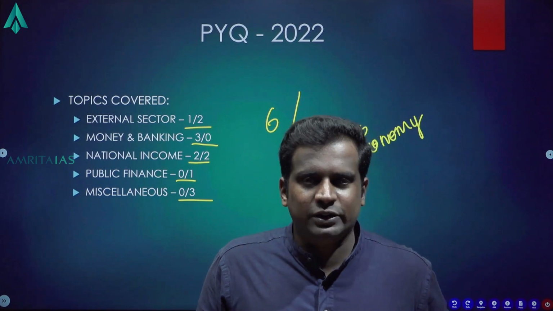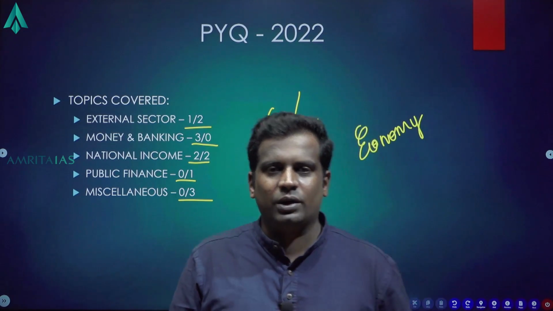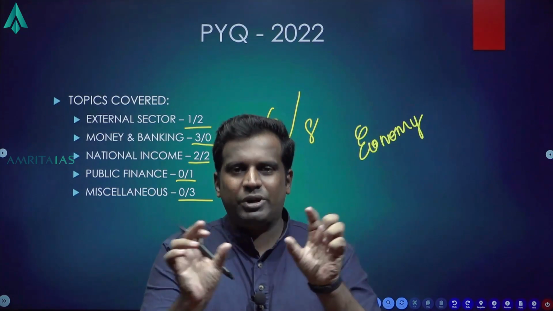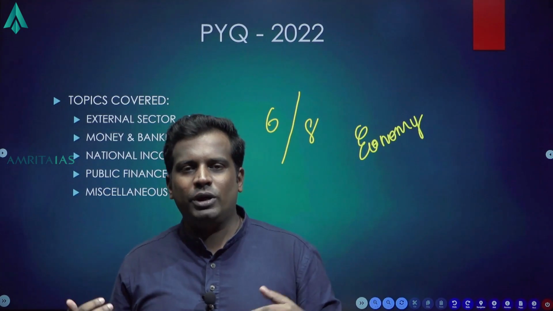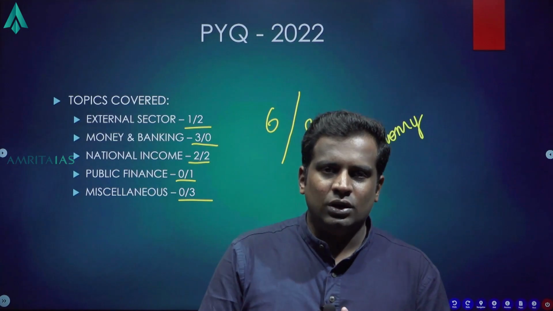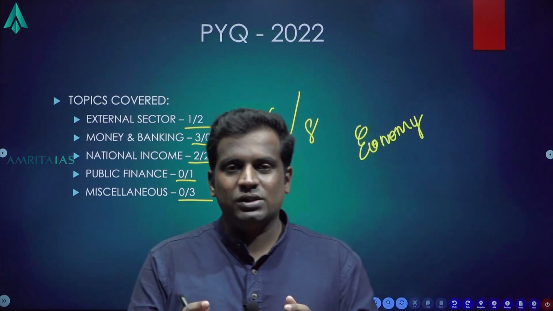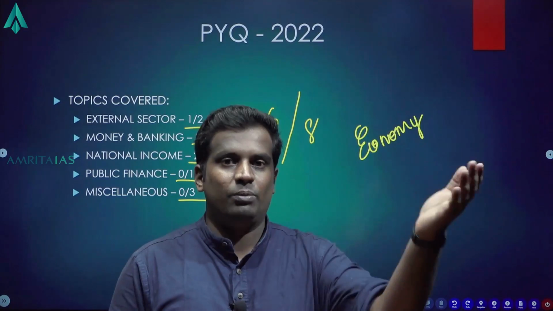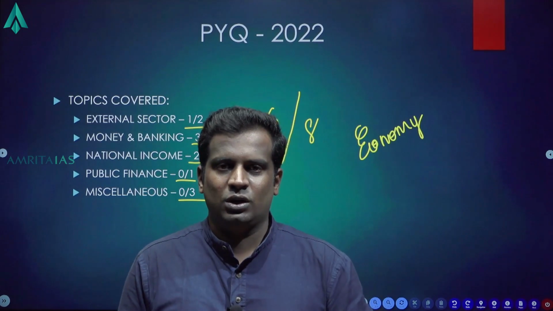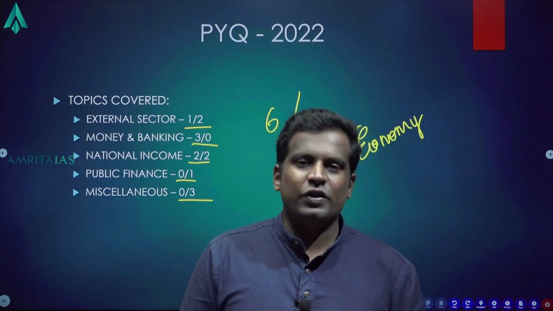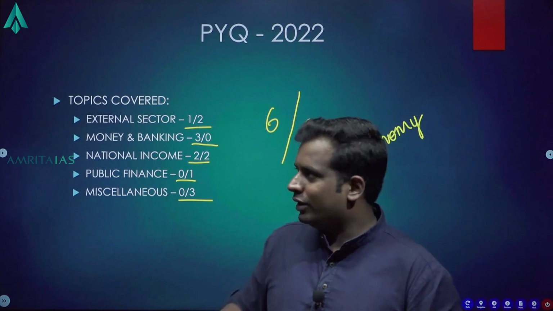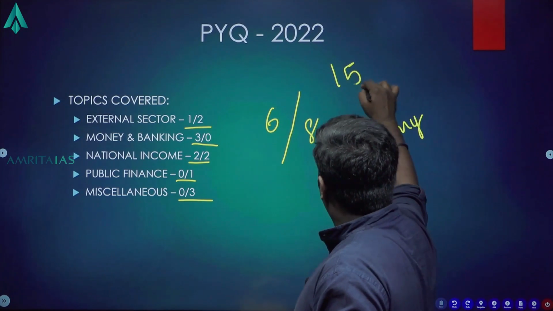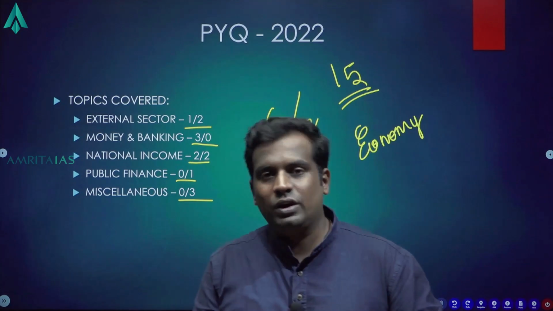Every subject is interrelated, geography is interrelated, polity is interrelated, but even there you can at least separate it and learn. But economy, it's highly intertwined with each other. At the same time, the greatest advantage is it is a very small subject when you compare with the remaining static portions. So take the time, finish off economy as soon as possible. You are guaranteed to hit 15 questions in economy every year.